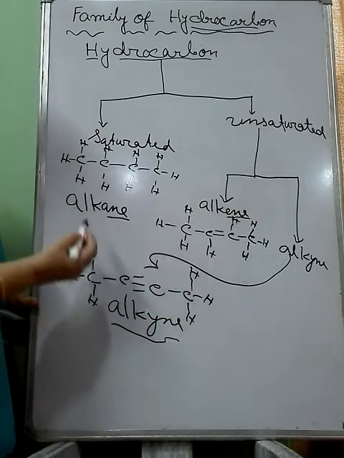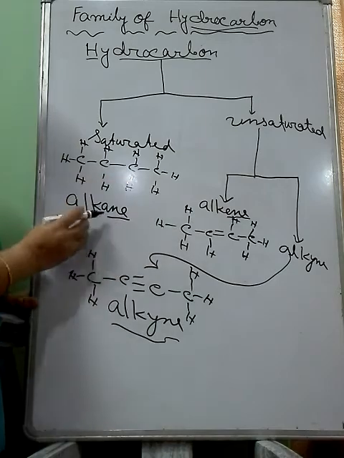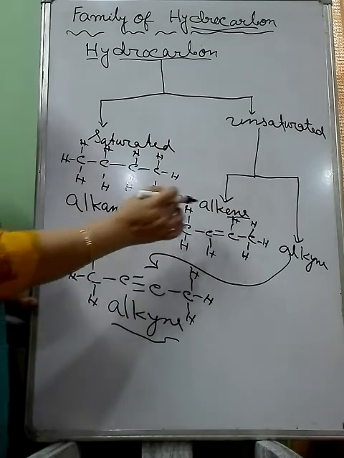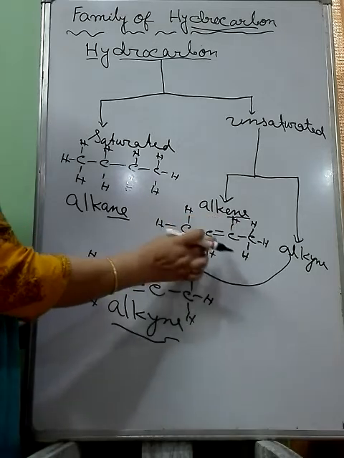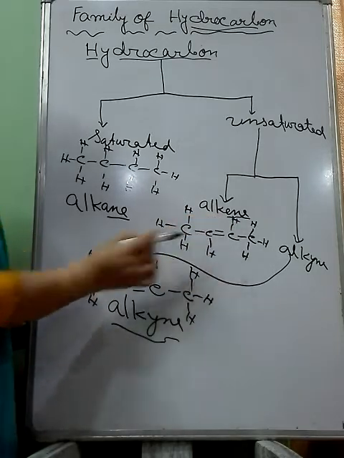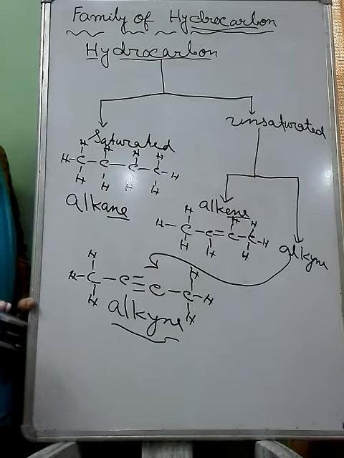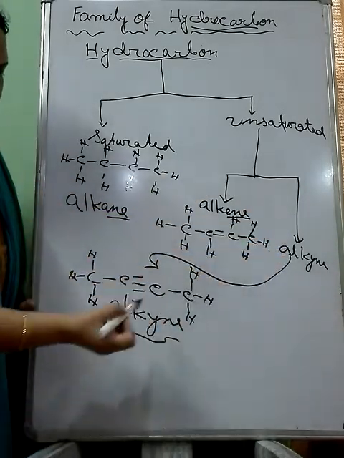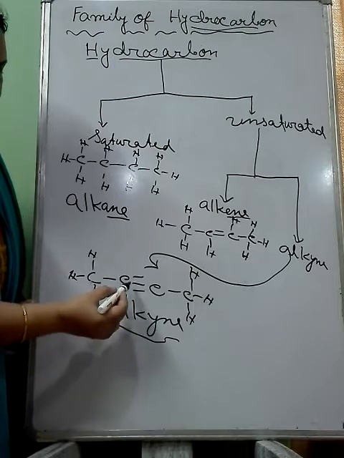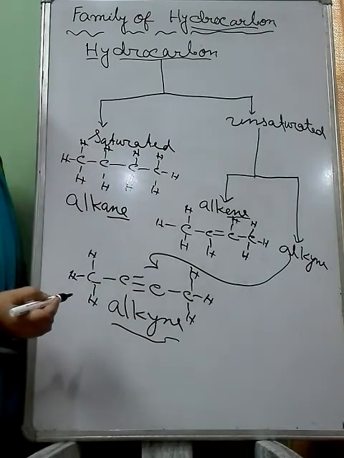So this is alkane, saturated hydrocarbon, A-L-K-A-N-E. This is alkene, unsaturated, A-L-K-E-N-E. This is the example where at least two carbon atoms should be joined with each other by double bond. And this one is unsaturated alkyne, where at least two carbon atoms should be joined with each other by triple bond.